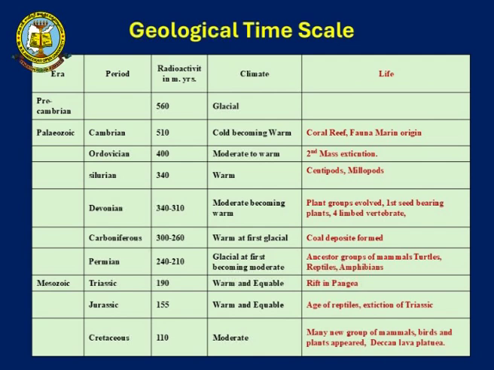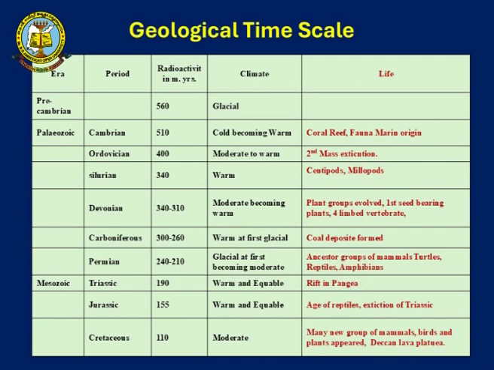Over a period of time, the Paleozoic period started with early life in the form of coral reefs and fauna of marine origin. Here the temperatures were not glaciated, but they were cold becoming warm. The temperature was changing from glacial to cold to warm.